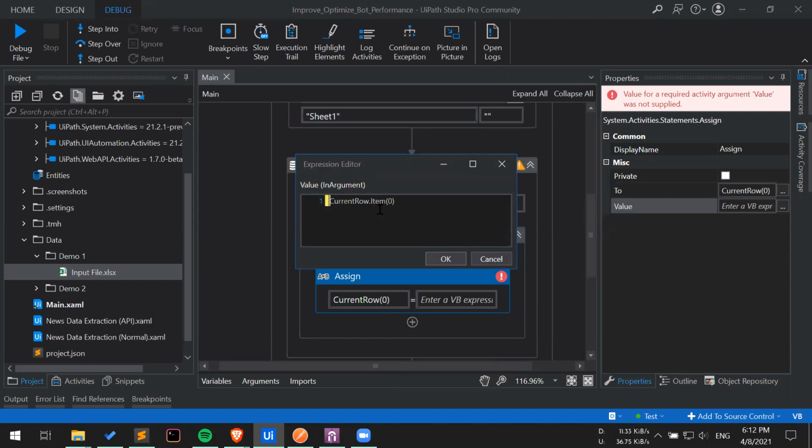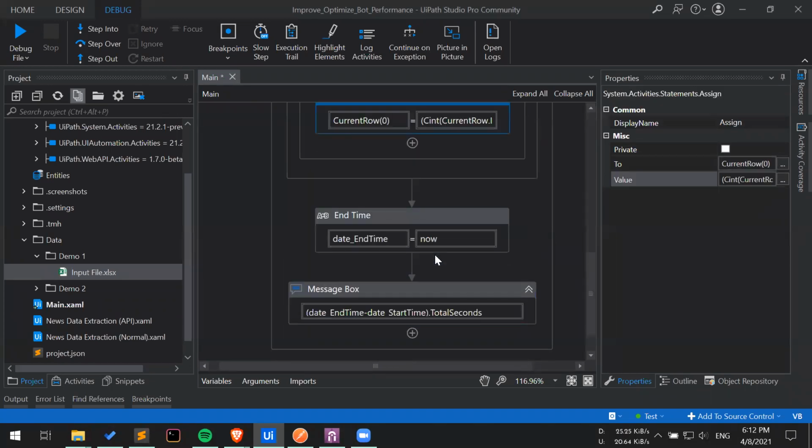By default, it is of type object. In order to increment it, I have to treat it as an integer, so I have to do a typecasting. I will simply say CInt, and then plus 1. I will encapsulate it in parentheses and say dot ToString, just to maintain the previous data type which is available inside your Excel.